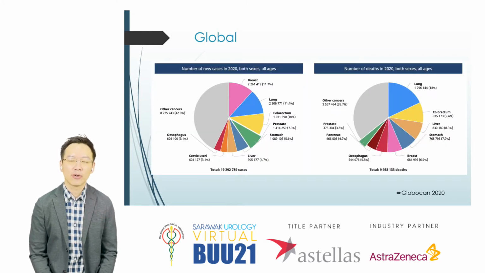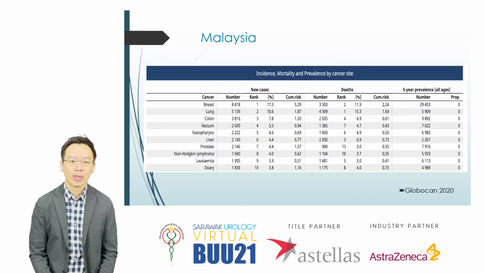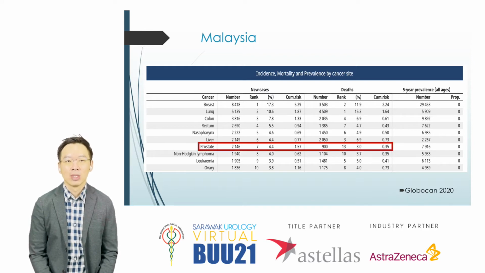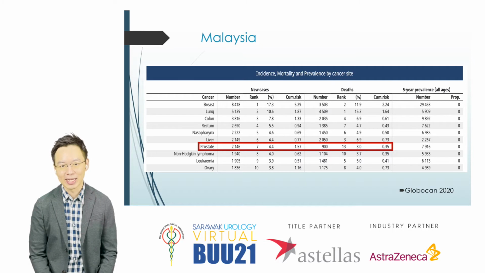As you can see in the global data for 2020, prostate cancer is the fourth most common diagnosed cancer worldwide, and it's the eighth most common cause of death among malignancies. How about our Malaysia data? Fortunately, prostate cancer is not that common in Malaysia. It's the seventh most common cause of newly diagnosed cases, and it's the 13th most common cause of death among malignancy. So as you can see, compared to global data, we are still not that common compared to the other forms of malignancy.